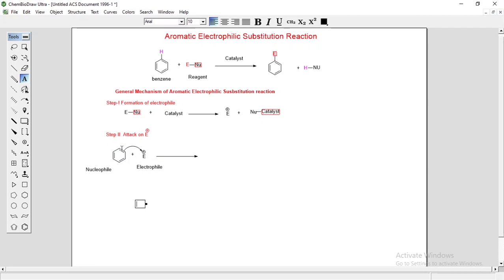When this double bond attacks, the attack takes place from this carbon, and this carbon loses its electron. So this carbon will form a bond with this E, and there is a positive charge on this carbon. So you will get this type of structure, this type of intermediate.